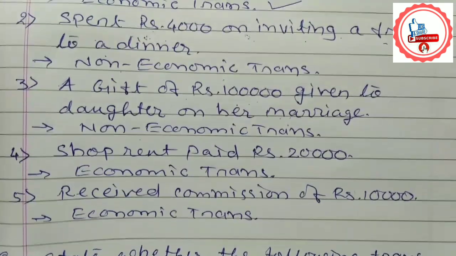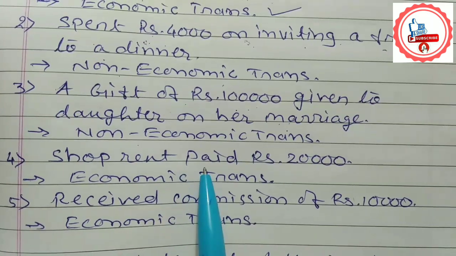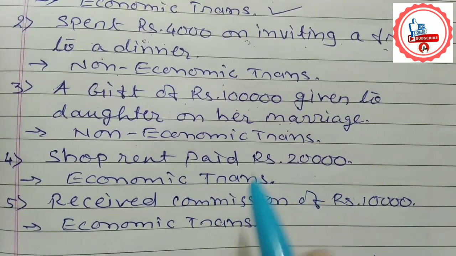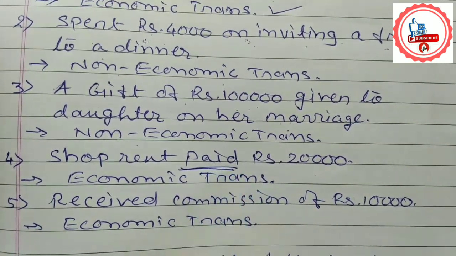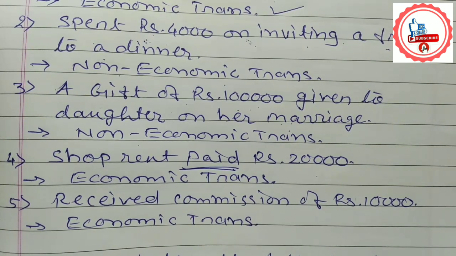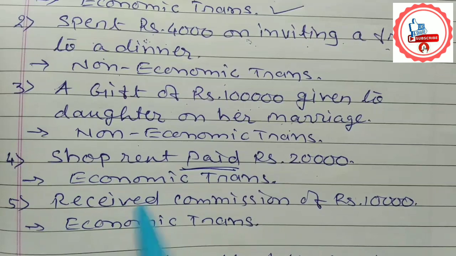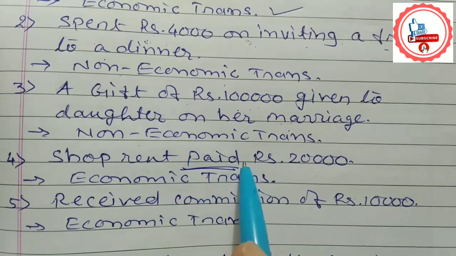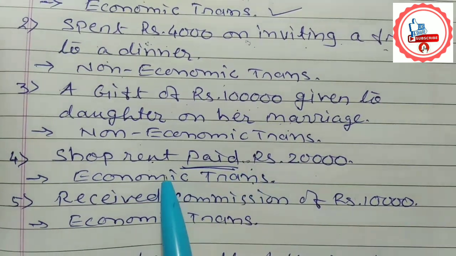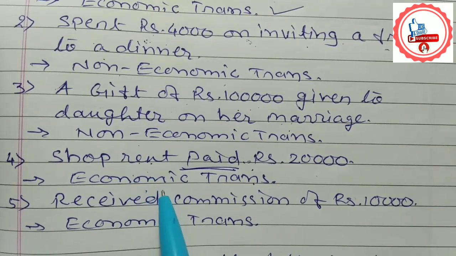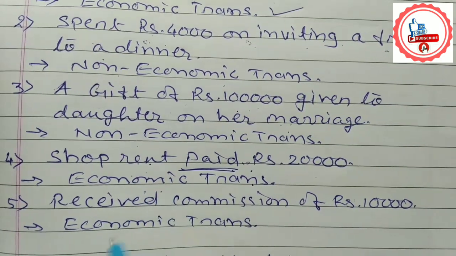Next transaction is shop rent paid rupees 20,000. If the transaction includes the word paid, then it is called a cash transaction. And if it is a cash transaction, it is an economic transaction. The exchange of money took place, and that's why such a transaction is called an economic transaction.